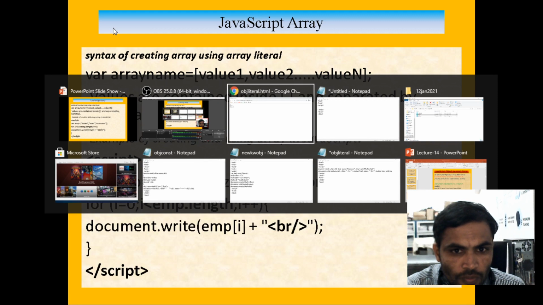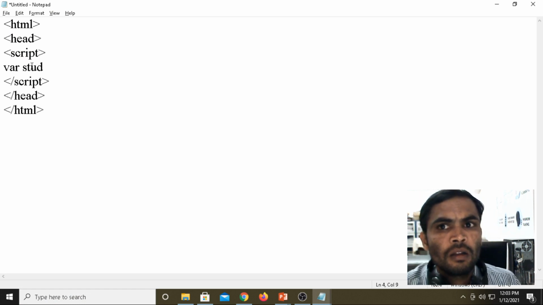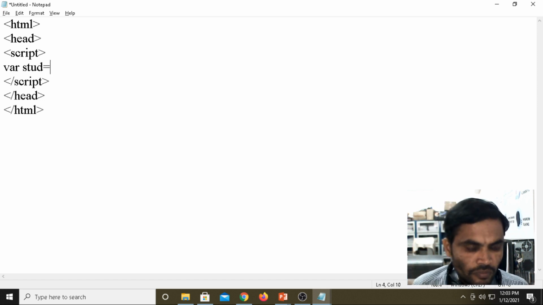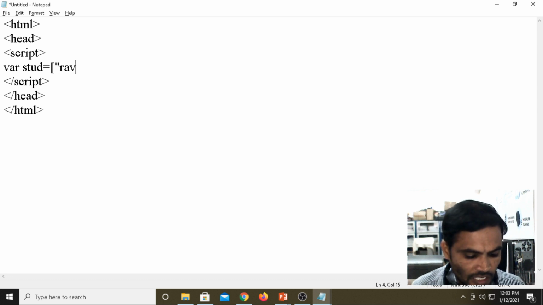Where is Notepad? Under the Notepad, now we are declaring the variable student, and I am taking it as an array. For defining the array we use square braces, opening the square braces. Now under the array I am giving Ravi,